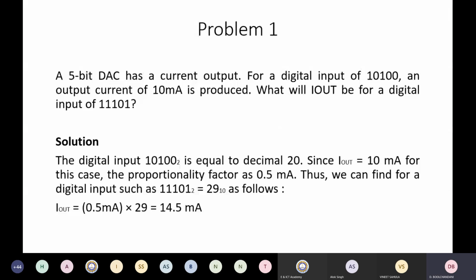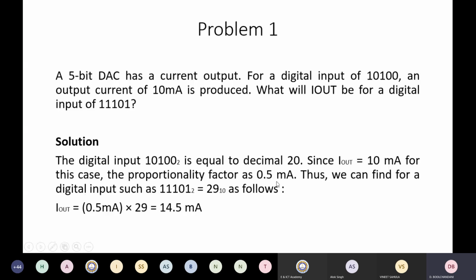So let us take an example before going to the circuit part. Suppose you have a digital to analog converter which is 5-bit and has a current output. For the digital input of 10100, an output current of 10 milliampere is produced. What will be I out for a digital input of 11101? So the digital input 10100, which is in binary, is equal to a decimal of 20.